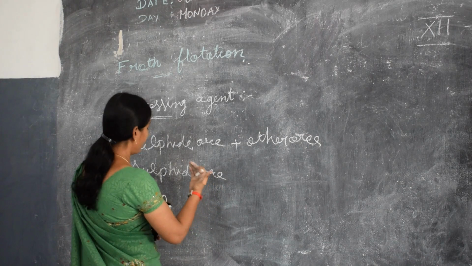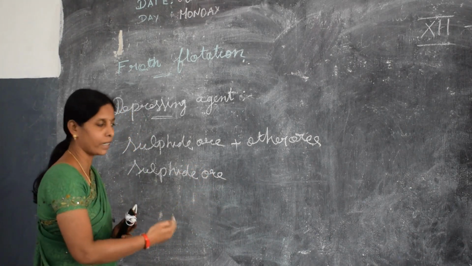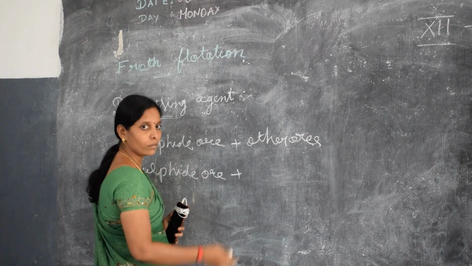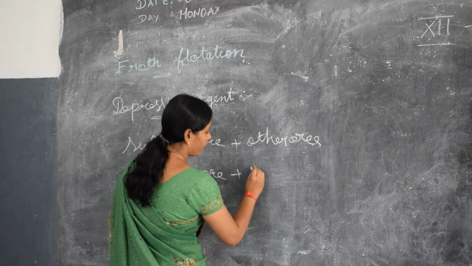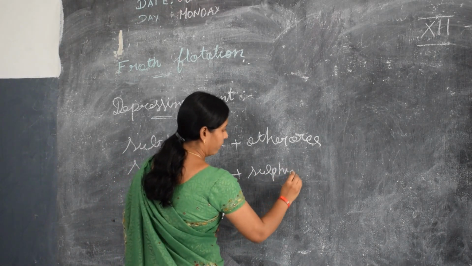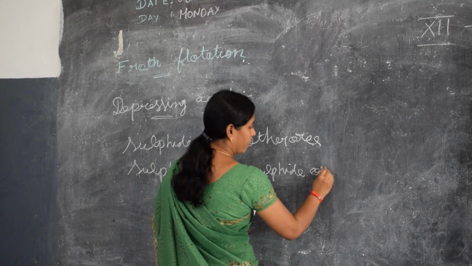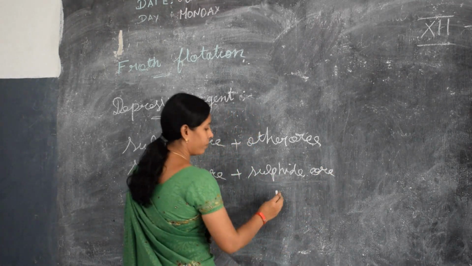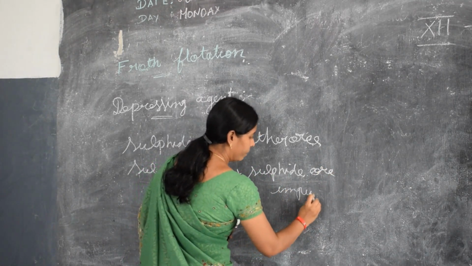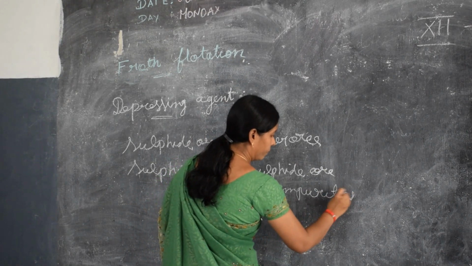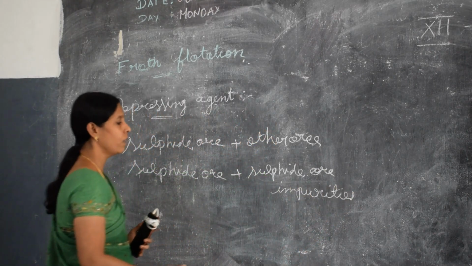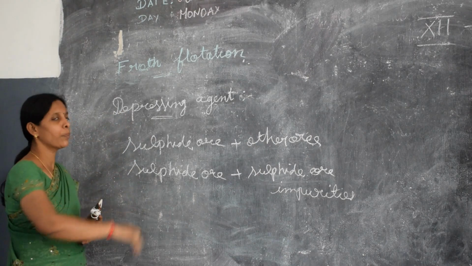Suppose the sulfide ore of the metal of interest contains another sulfide ore as an impurity. If impurities are present, we have to add some depressing agent.